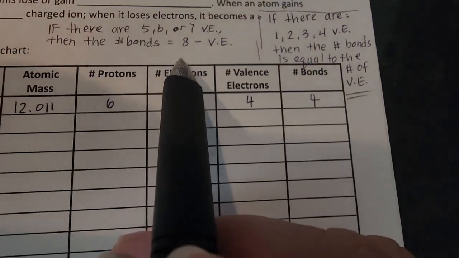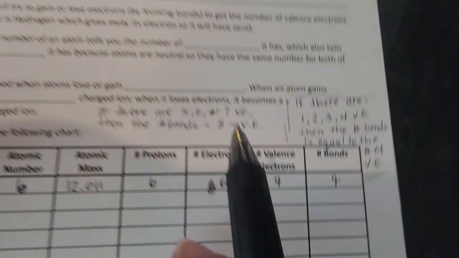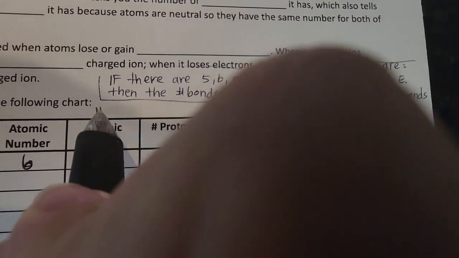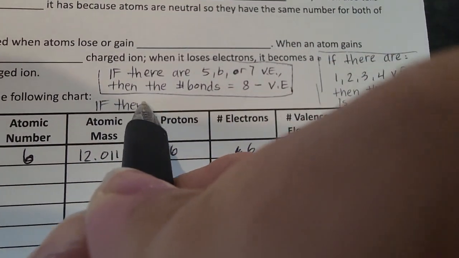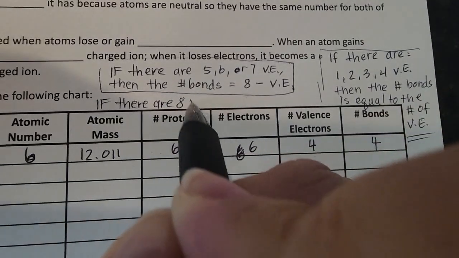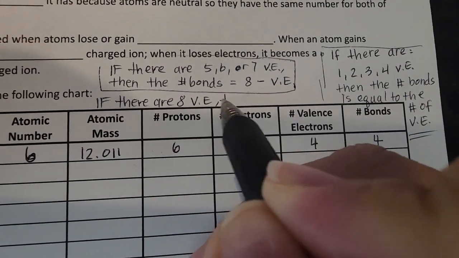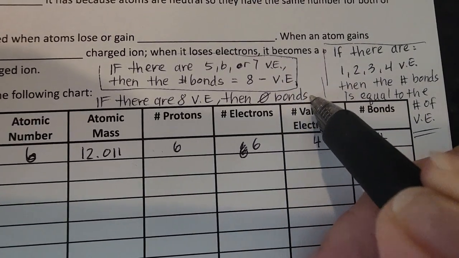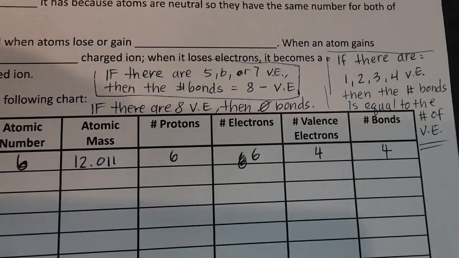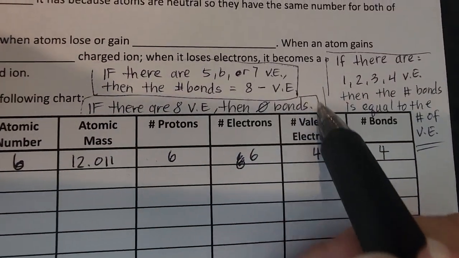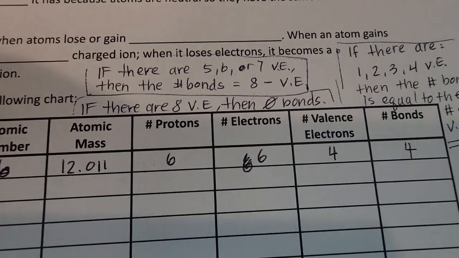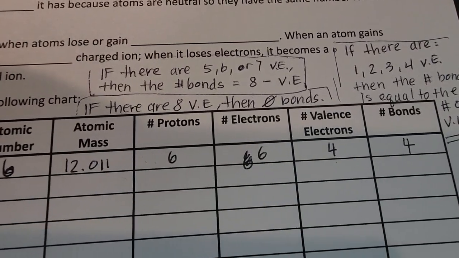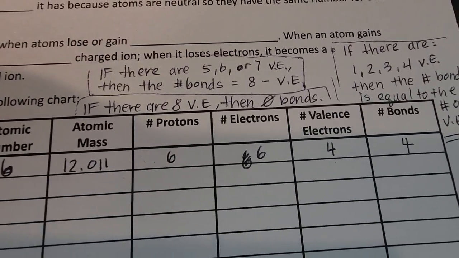Now, what happens if there are 8 valence electrons? That is our third rule. If there are 8, then it will make 0 bonds, because 8 is a magic number. 8 is the magic number that all of these atoms want to get to because it makes everything stable.